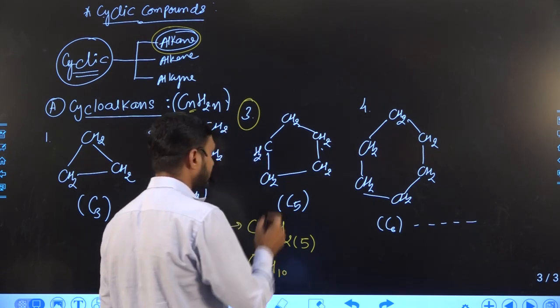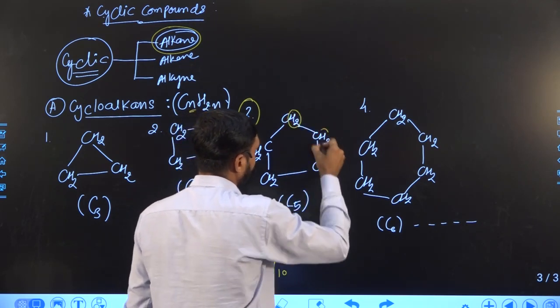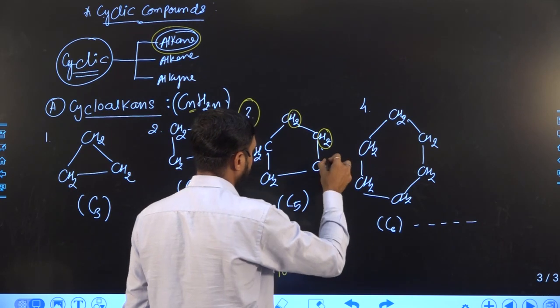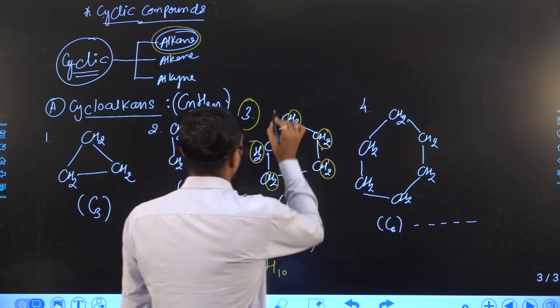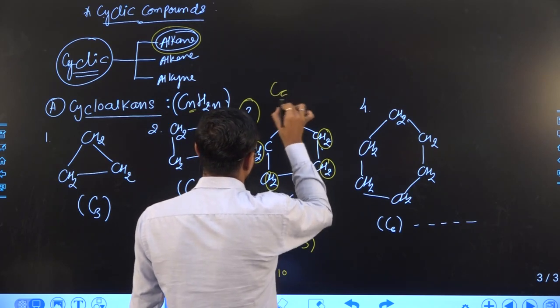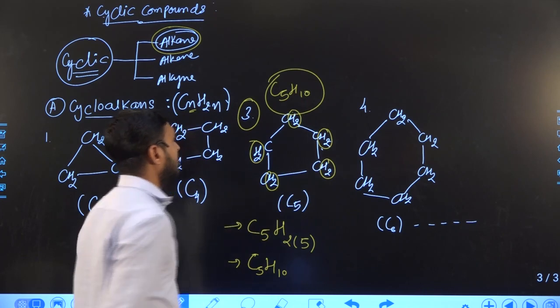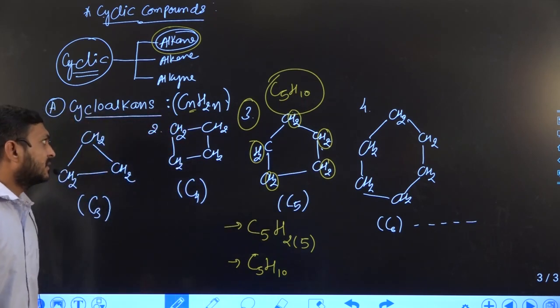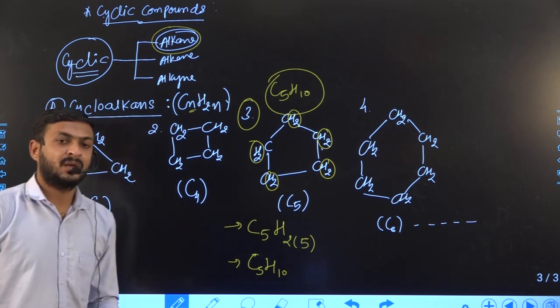You can see the total number of hydrogens is 10: 2, 4, 6, 8 and 10. So this is how a cycloalkane compound is formed.